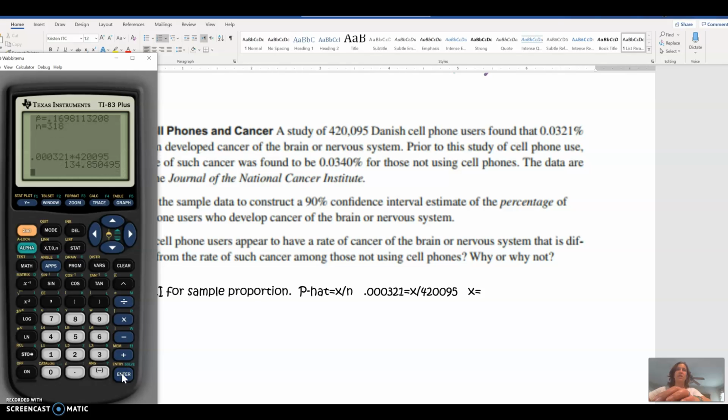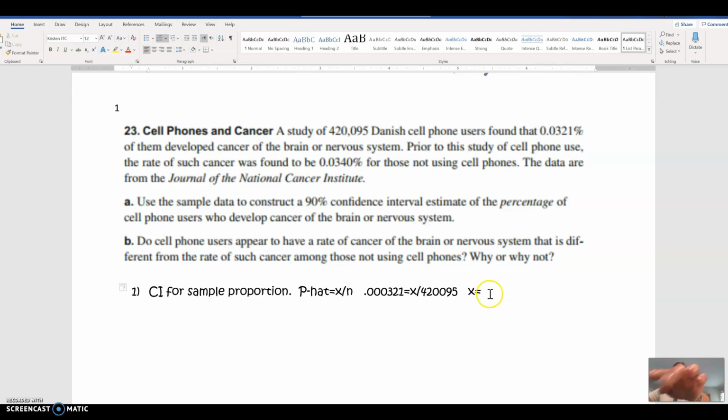And that's going to give me 134.8. Your calculator is going to want a whole number for X, its actual number of people. So we'll round that up to 135. So X is about 135. So out of all 420,000 or so Danish cell phone users, 135 of them are the proportion that got cancer.